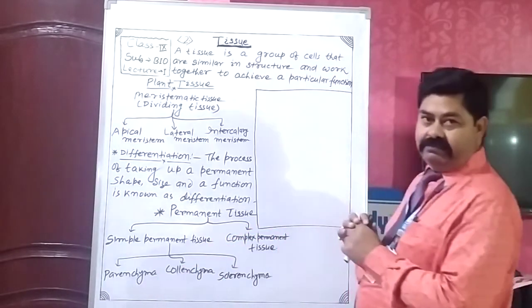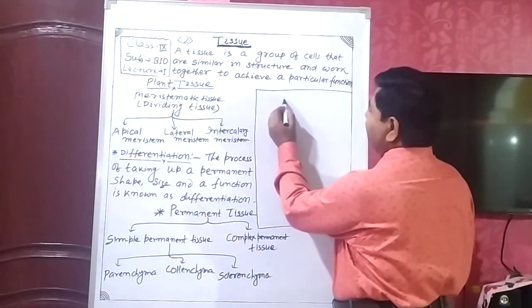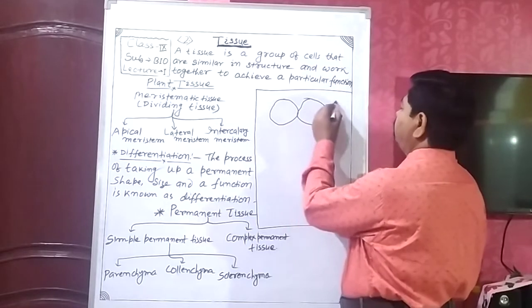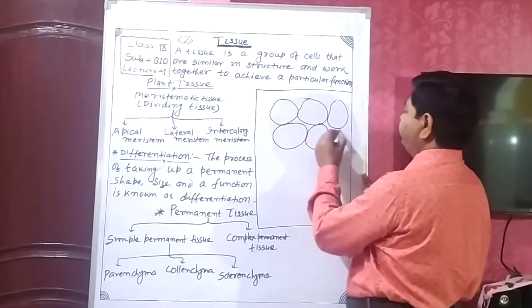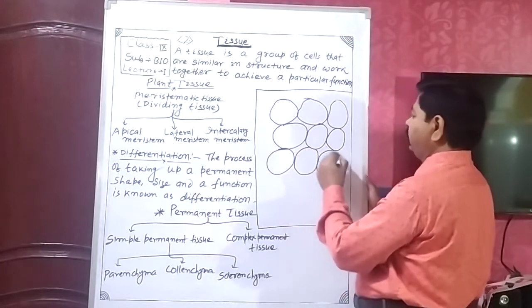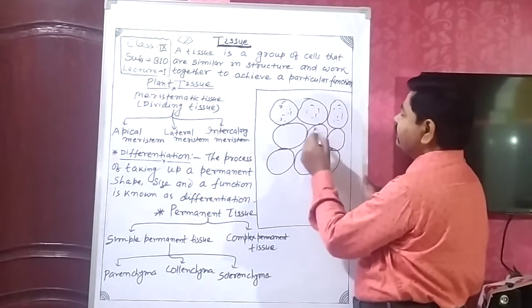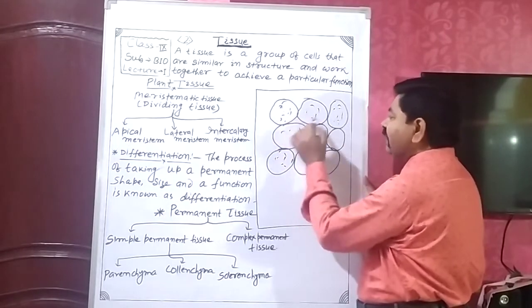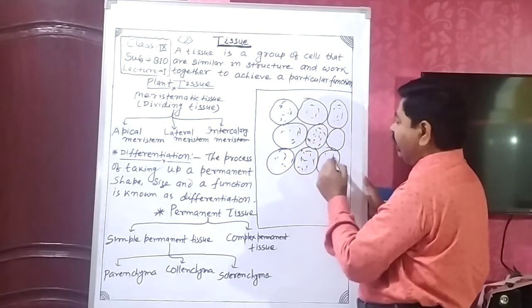Cells are loosely packed. It means there is a space between two adjacent cells of parenchymatous tissue.